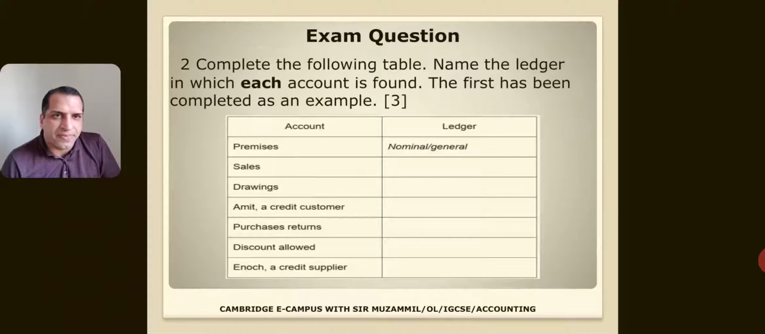So normally the Cambridge examiner can confuse you by writing sales and purchase, and students used to mix it up with the sales ledger. Remember, sales account is journal ledger, not sales ledger. When you see a credit customer name, then you say it is sales ledger.